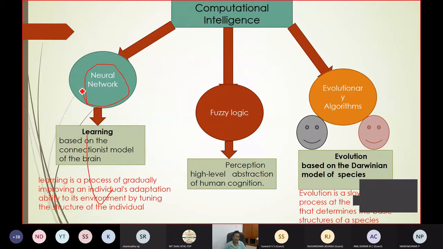So every neural network is associated with a learning process, and how this learning process takes place depends on whether it is Widrow-Hoff learning, backpropagation learning, or any other type of learning technique you are implementing. But the basic idea of the learning process is the minimization of the error.